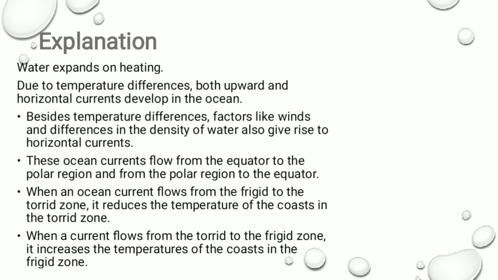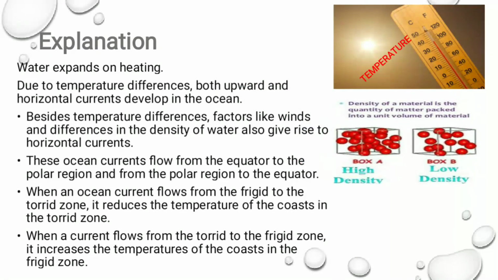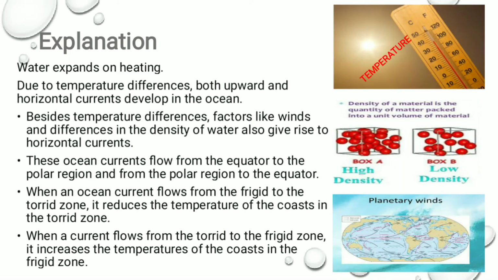So when a current flows from the torrid zone to the frigid zone, in the same way the temperature of the coastal area gets affected. When the current is from the torrid zone, it is a warm current. So that increases the temperature of coastal areas in the frigid zone. So as I told you, temperature, density, and planetary winds are the factors which affect the ocean water flow on the earth.